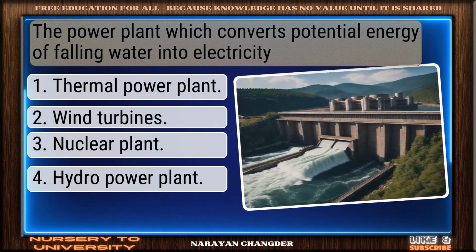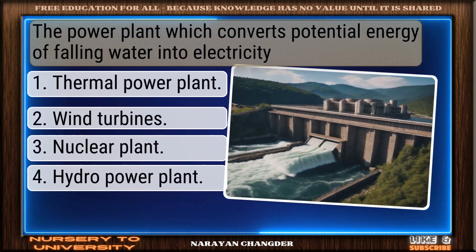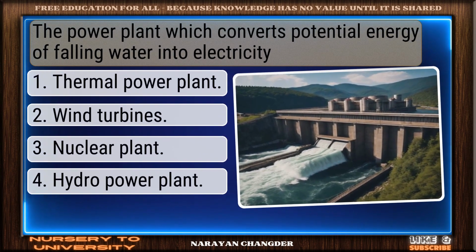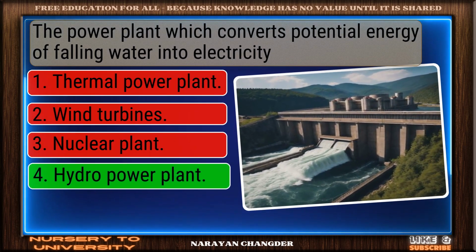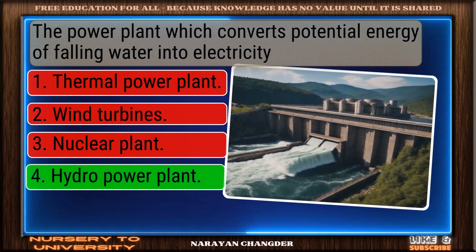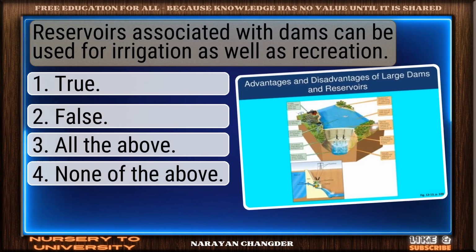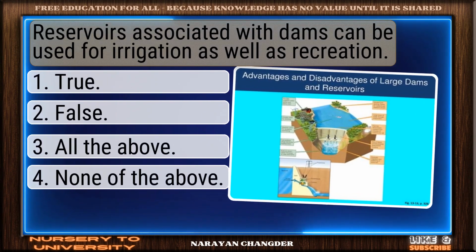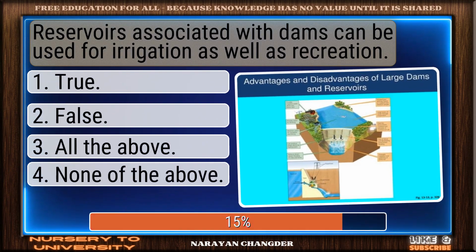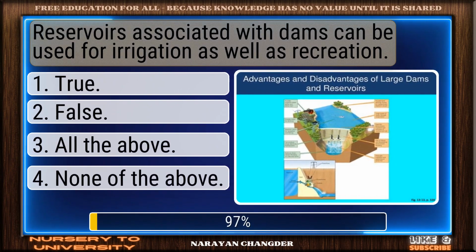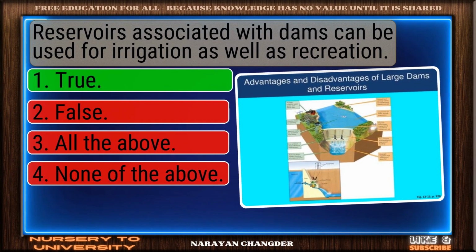The power plant which converts potential energy of falling water into electricity is. Great job. Hydropower plant is accurate. Reservoirs associated with dams can be used for irrigation as well as recreation. Sharp thinking. True is right.